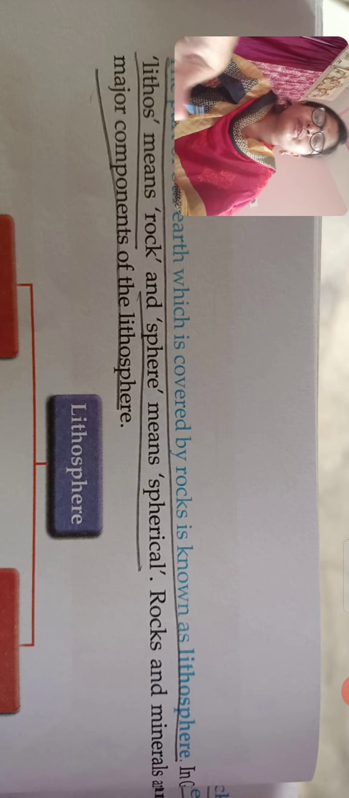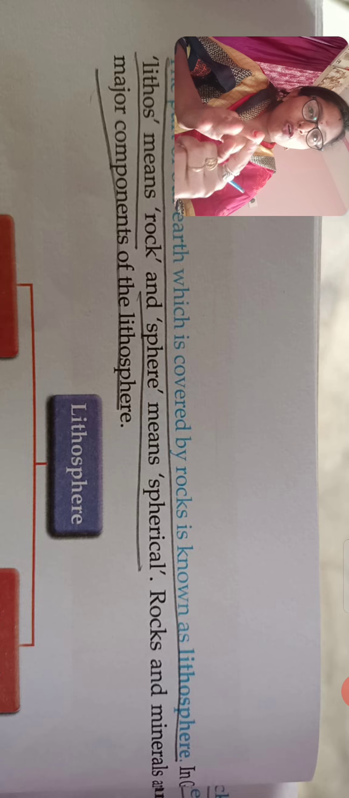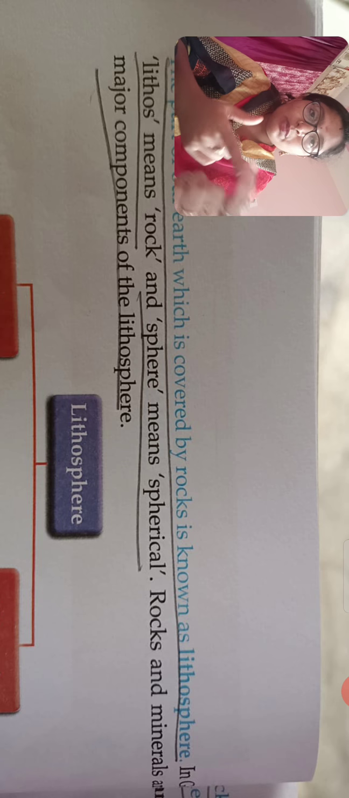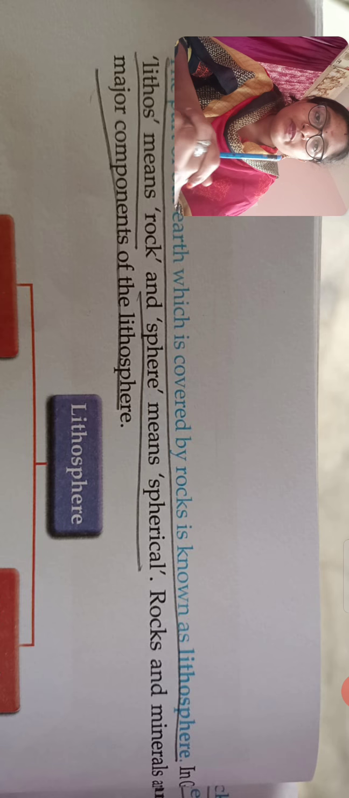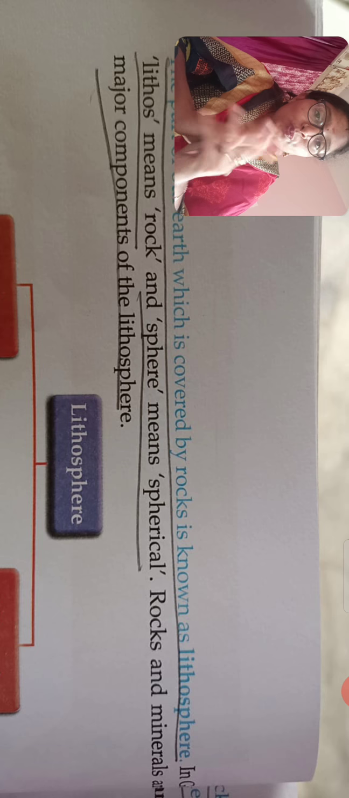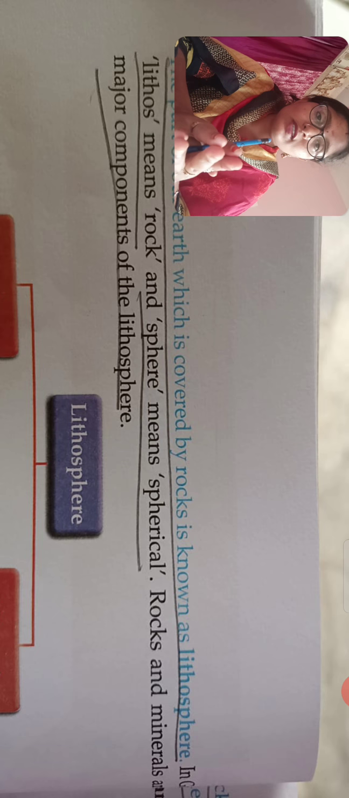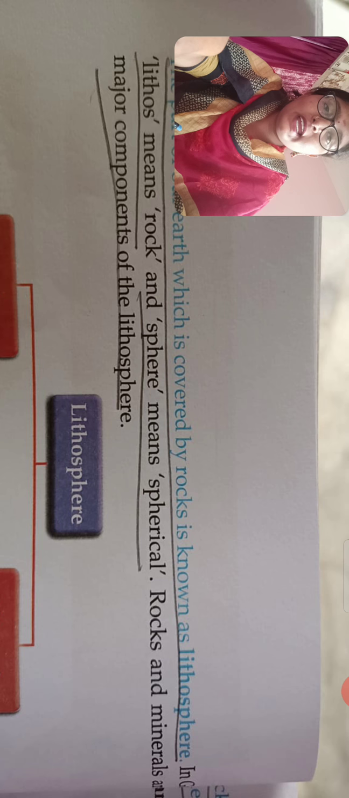That means on earth there is some water, grass, rocks. These are animals, human beings. These are all the things which are living on the earth, right? In the same way, the part of the earth which is covered with rocks, we call it the lithosphere. Okay? In Greek, lithos means rock. Lithos means rock, and sphere means spherical.